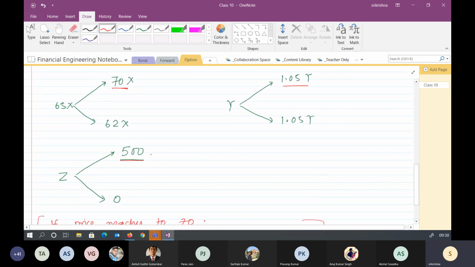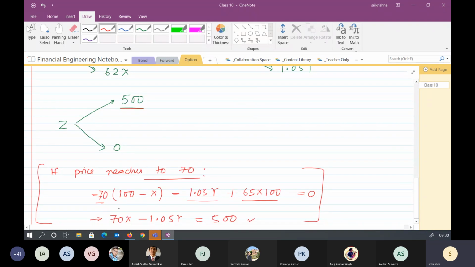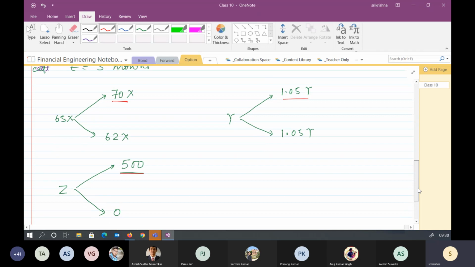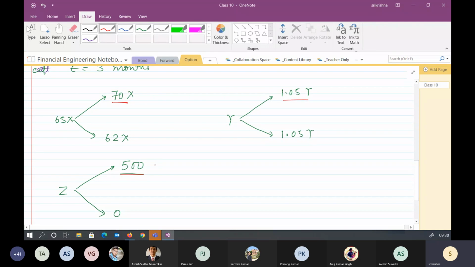The loss should be 5 times 100 minus X, because he's only buying 100 minus X dollar. But actually look at this cash flow here, that it has to be equal to 0 at t, t is equal to 3 months. The amount which we need to generate is 500. So you can simply calculate this one: what would be the market price? 70. What is the price at which you are selling? 65. So the difference is 5. How many units you are selling? 100. So you need to generate 500 out of it.